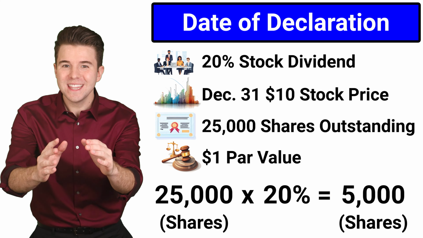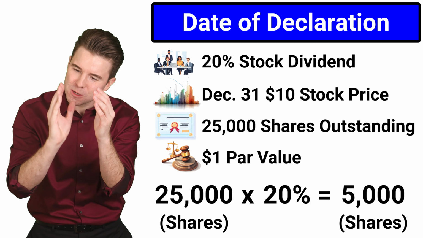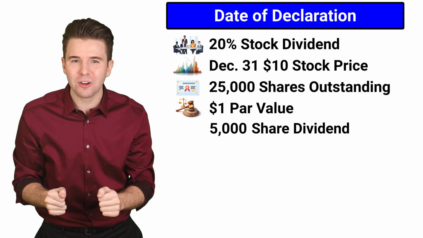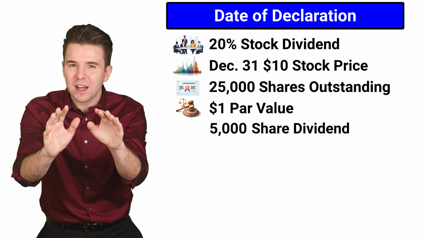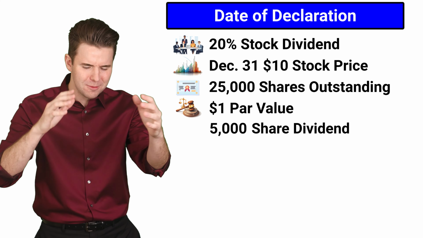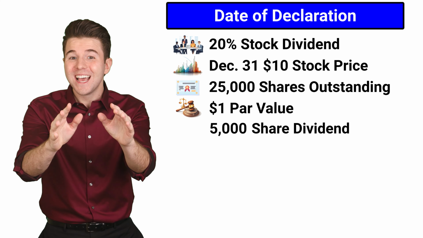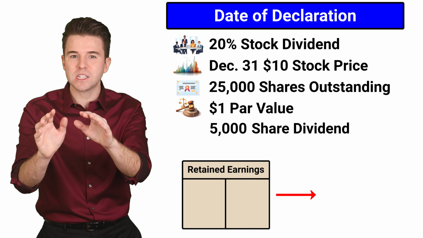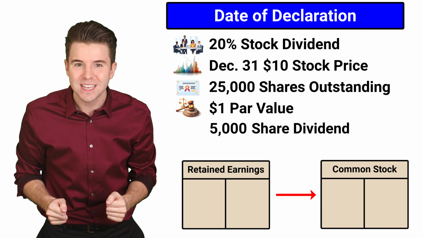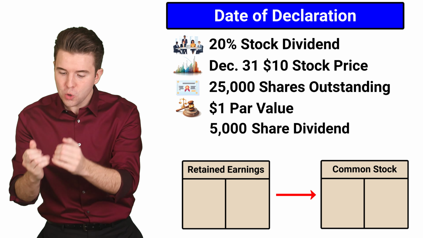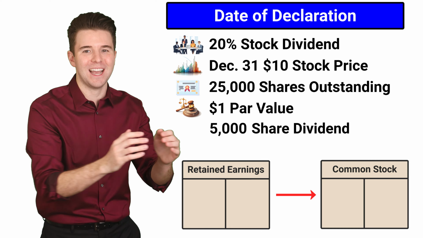Now, when recording the declaration of a small stock dividend, we capitalize retained earnings for the market value of additional shares being distributed. But what does that mean? Well, to capitalize retained earnings means we essentially transfer the value of the stock dividend from the retained earnings account to the common stock account.